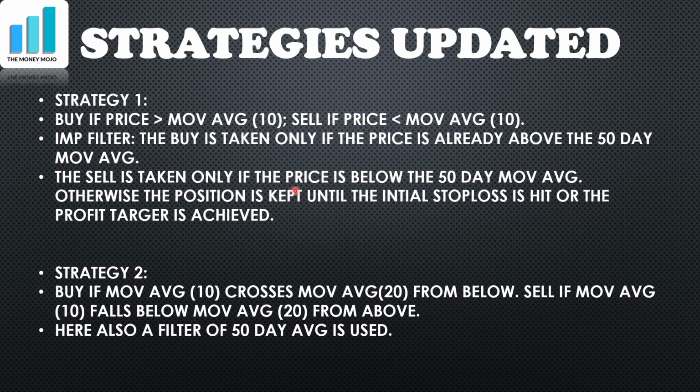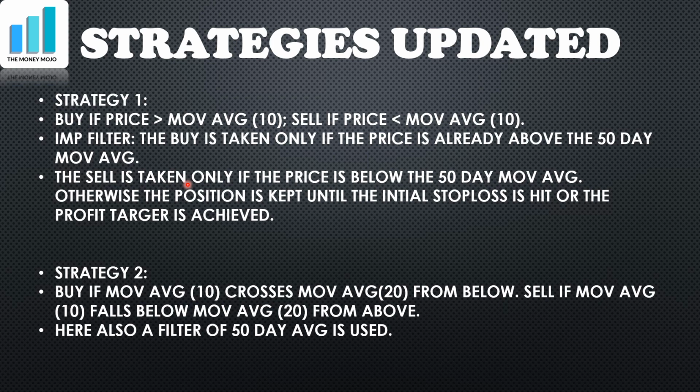In recent times, people have found that just blindly doing what I've said in strategy 1 and strategy 2 in the previous few slides is not something one can work with. They have realized that there needs to be something that will filter out the trades.